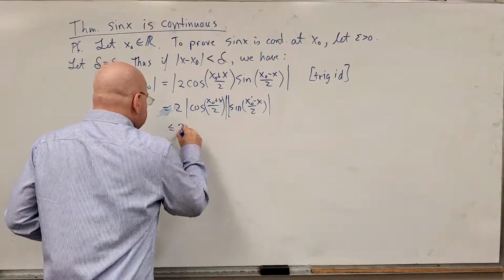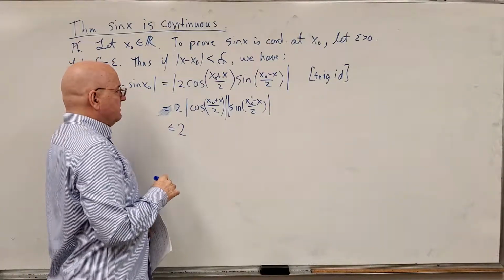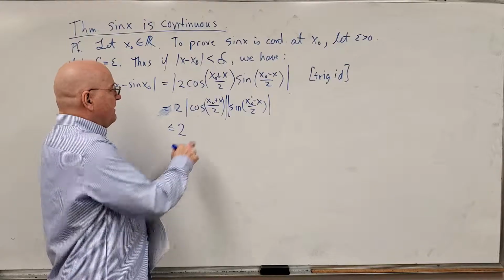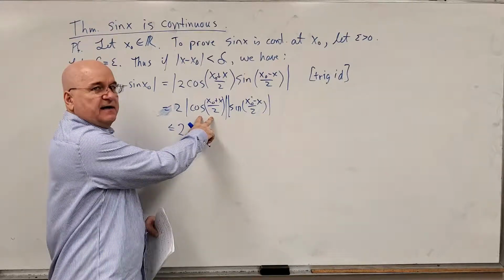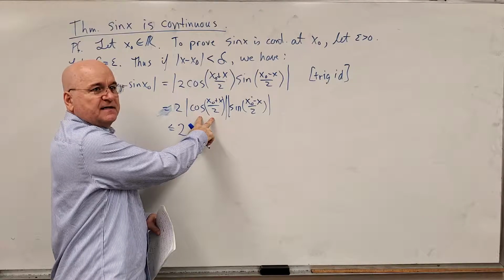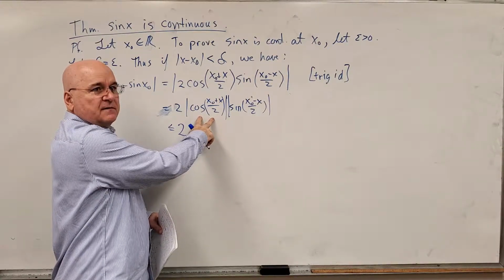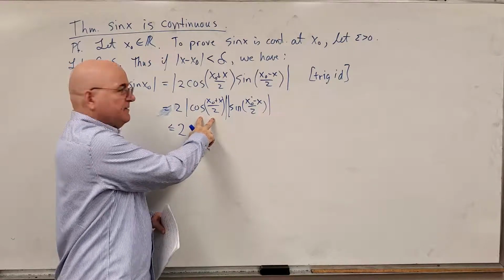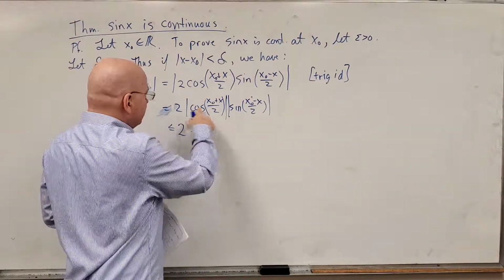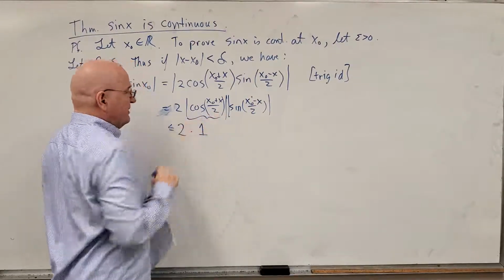Okay, well this is less than or equal to 2. What's a nice upper bound for cosine? Yeah, it's never greater than 1, right? That's 1. This here is always less than or equal to 1.